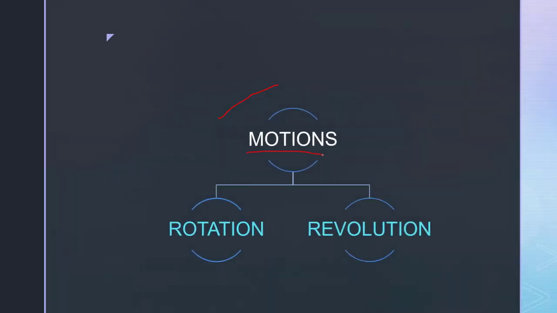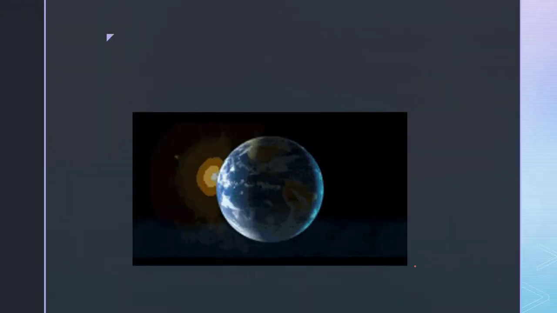Now there are two motions, rotation and revolution. Let's see what is the difference between rotation and revolution. Here you can see the earth is rotating on its axis. I hope you can see clearly this area.